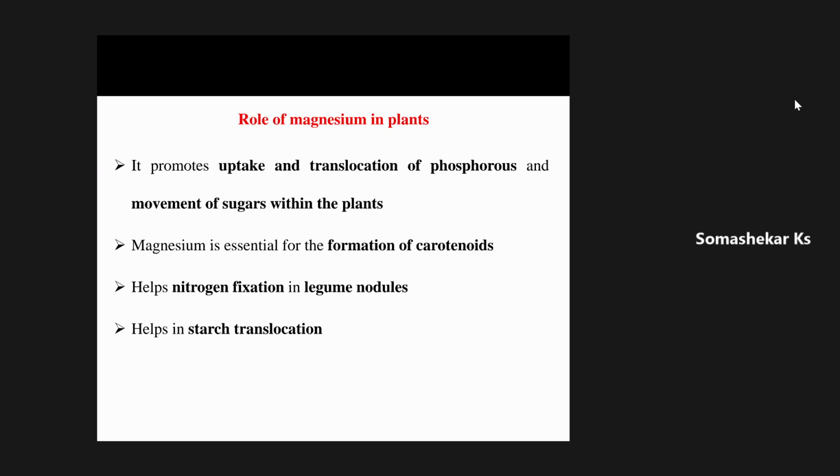If anyone asks which is the characteristic deficiency symptom of calcium, you have to say dieback symptom. Oh, okay, sir. Dieback symptom. And the disease which occurred in tomato due to calcium deficiency is blossom end rot disease. Yes, blossom end rot disease in tomato is caused due to calcium deficiency.